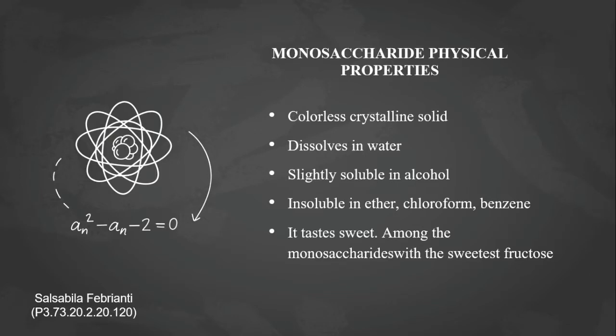Monosaccharide physical properties. 1. Colorless crystalline solid. 2. Dissolved in water. 3. Slightly soluble in alcohol. 4. Insoluble in chloroform and benzene. 5. It tastes sweet, and among the monosaccharides the sweetest is fructose.